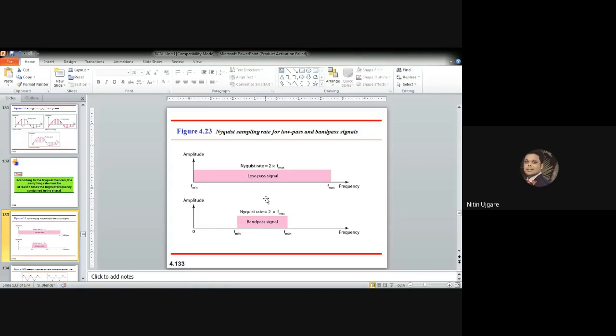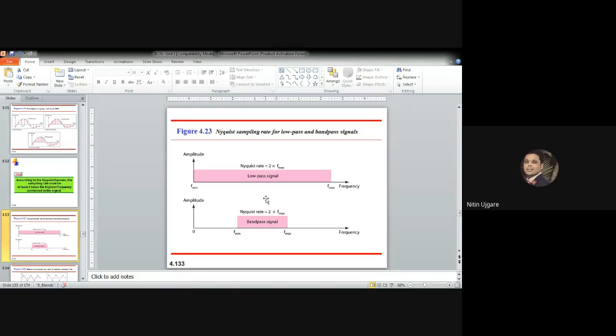But I cannot find out the band pass signal's bandwidth. Why? Because I need the minimum frequency value also in order to find out the band pass signal's bandwidth. So how do we calculate the bandwidth? The bandwidth of a low pass signal as well as a band pass signal is calculated as the difference between the maximum frequency and the minimum frequency.